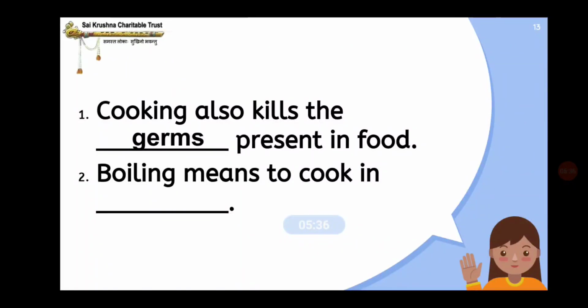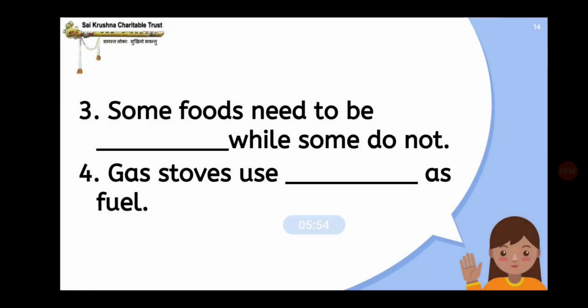Cooking also kills the germs present in food. Second question: boiling means to cook in dash. Boiling means to cook in water. Third question: some foods need to be dash while some do not. The answer is cooked. Some foods need to be cooked while some do not.